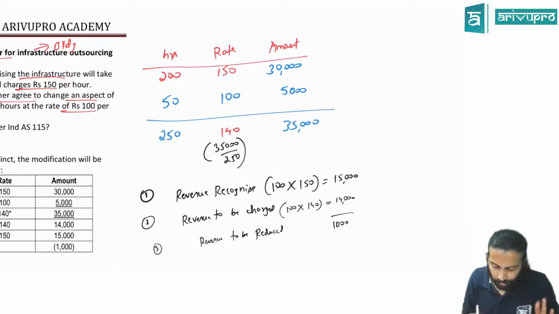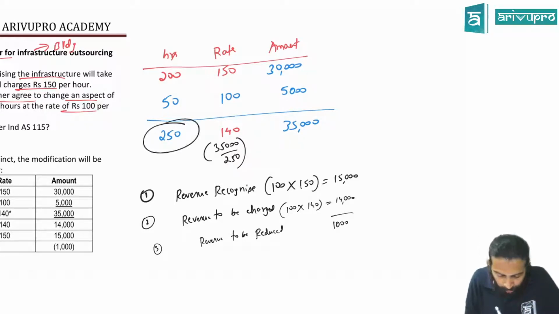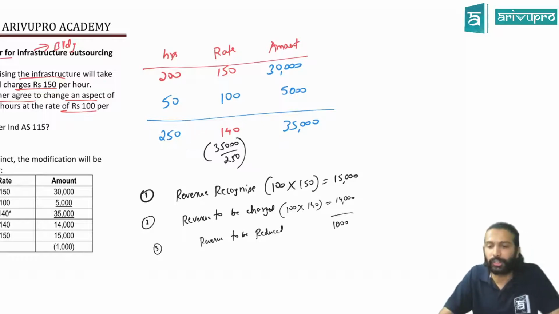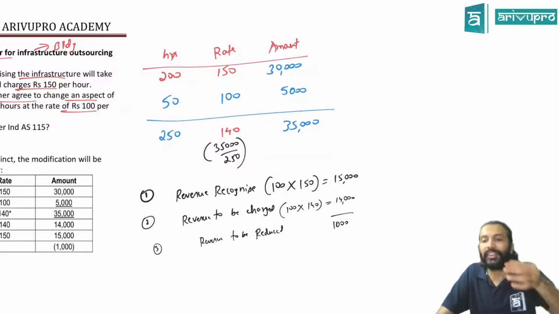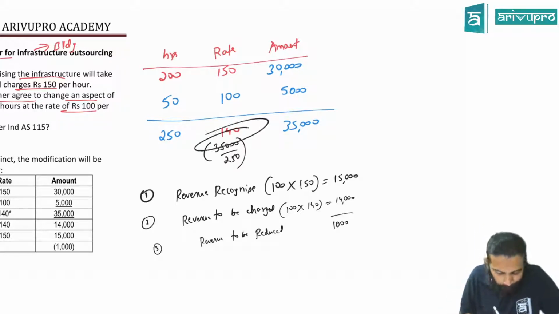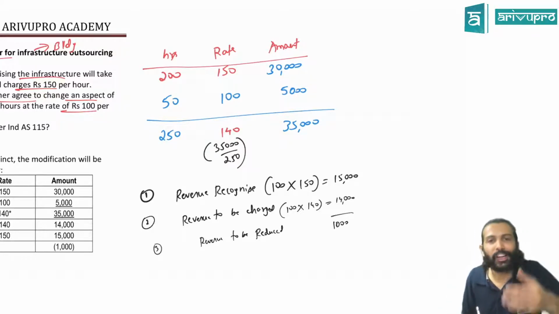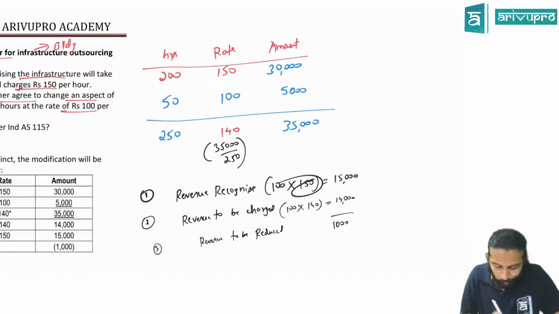How the adjustment works is, first you have to find out the total revenue that you're going to get out of this contract after modification, and find out the total number of hours that you're going to spend on this contract. Total revenue is 35,000 and total hours is 250. That means each hour you should have billed 140. But before modification, did you bill 140 or 150? You billed 150.